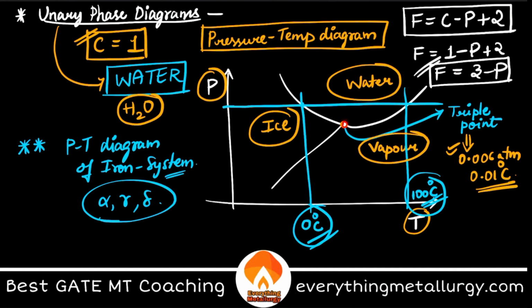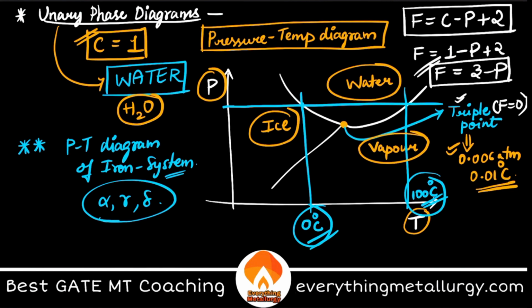Now, interestingly, at the triple point, how many phases are in equilibrium? In the name itself, we have triple point. That means all 3 phases are in equilibrium. That means at my triple point, F equal to 3 minus 3, so F equal to 0. That is what I was telling.